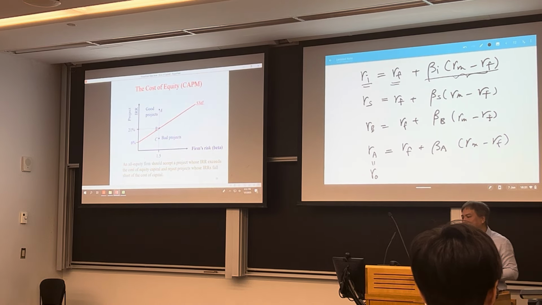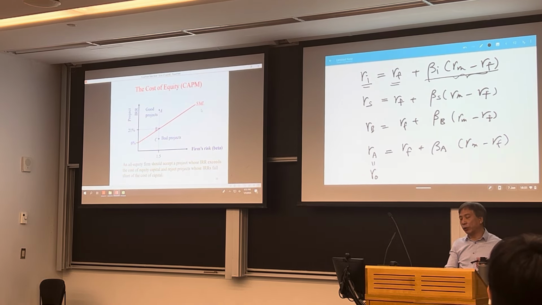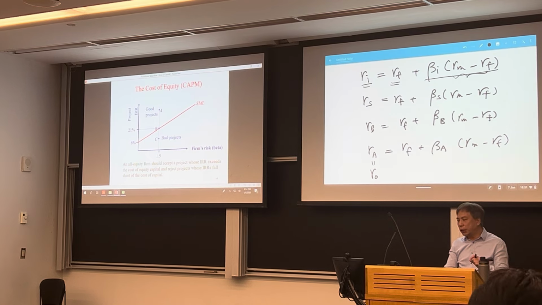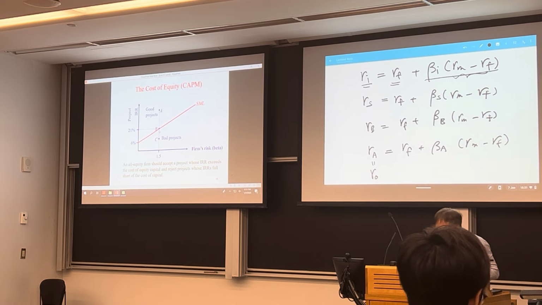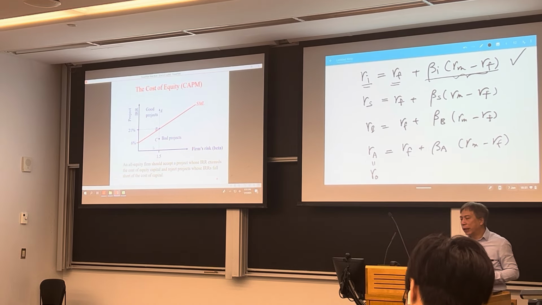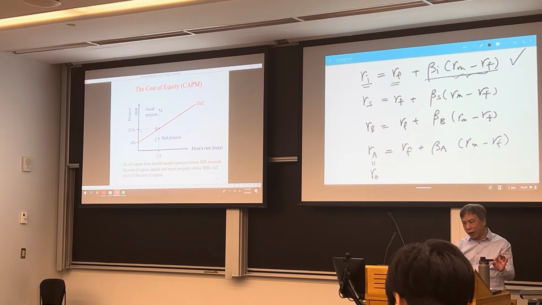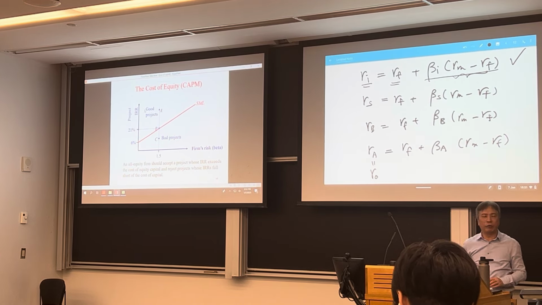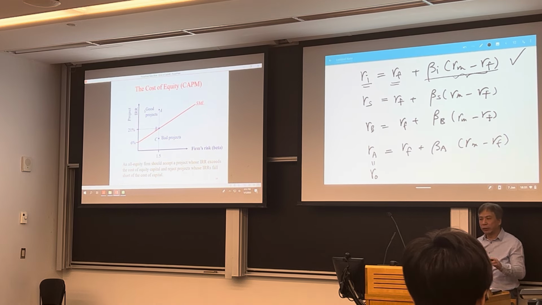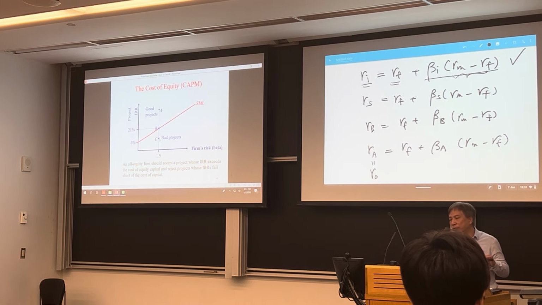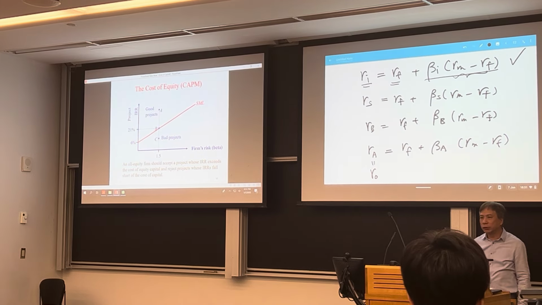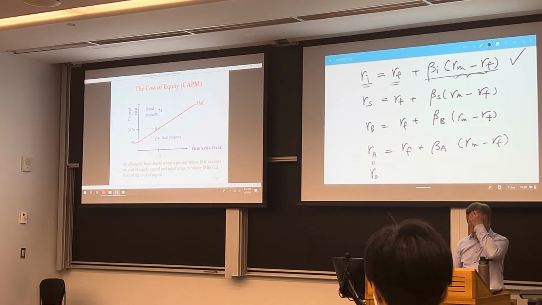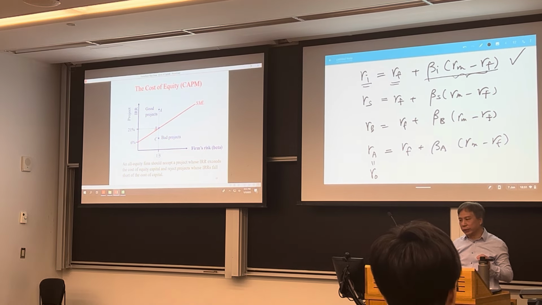Now, if you look at it, this is the security market line in CAPM. I hope you still remember. With a beta of 1.5, according to the security market line, which is this equation, the required return should be 21%. So if you have a project A here that gives you a higher than 21% return, project A is a good project. Now, if you have a project C that gives you a lower return than 21%, that means C should be a project you reject. Okay, so the decision rule is based on the risk, always based on the risk.